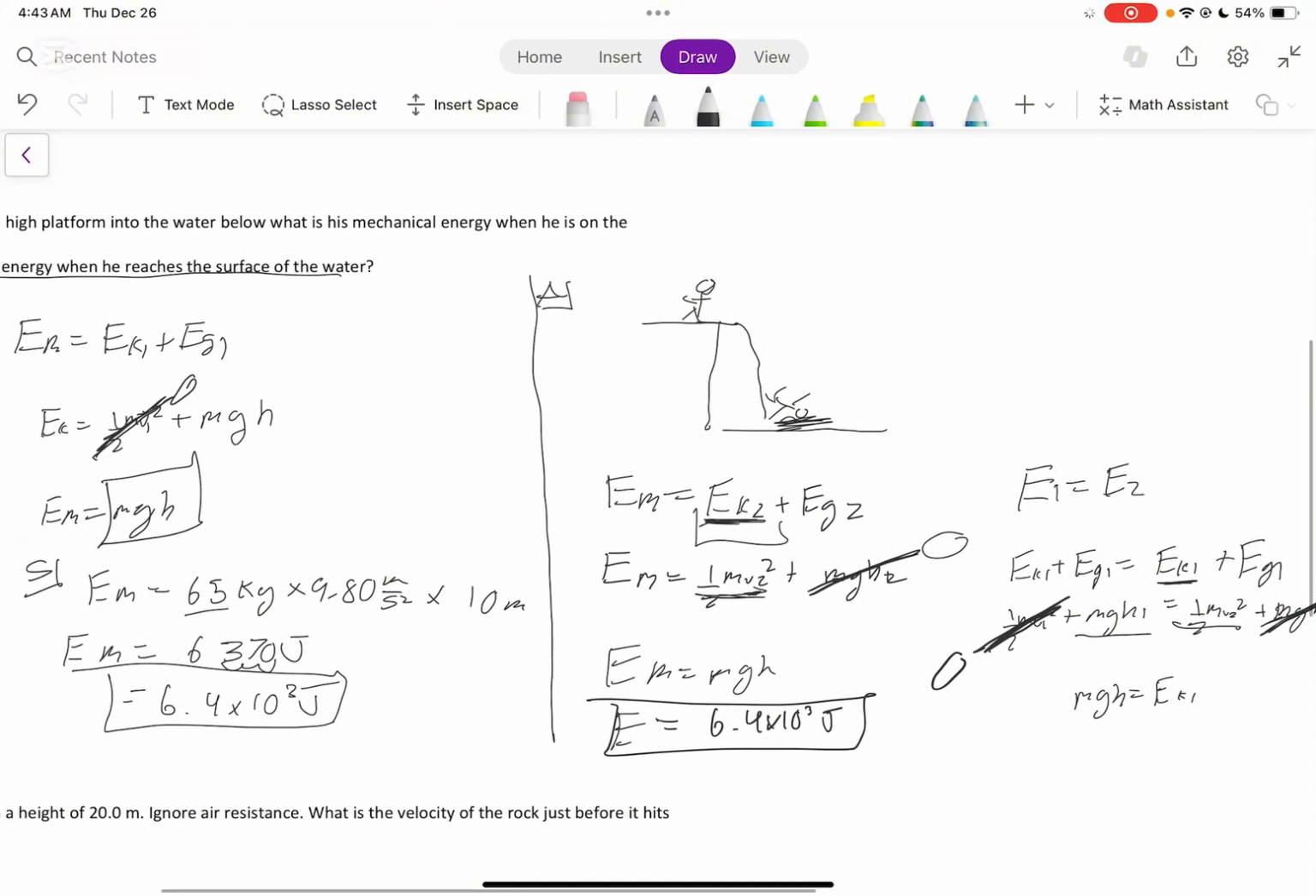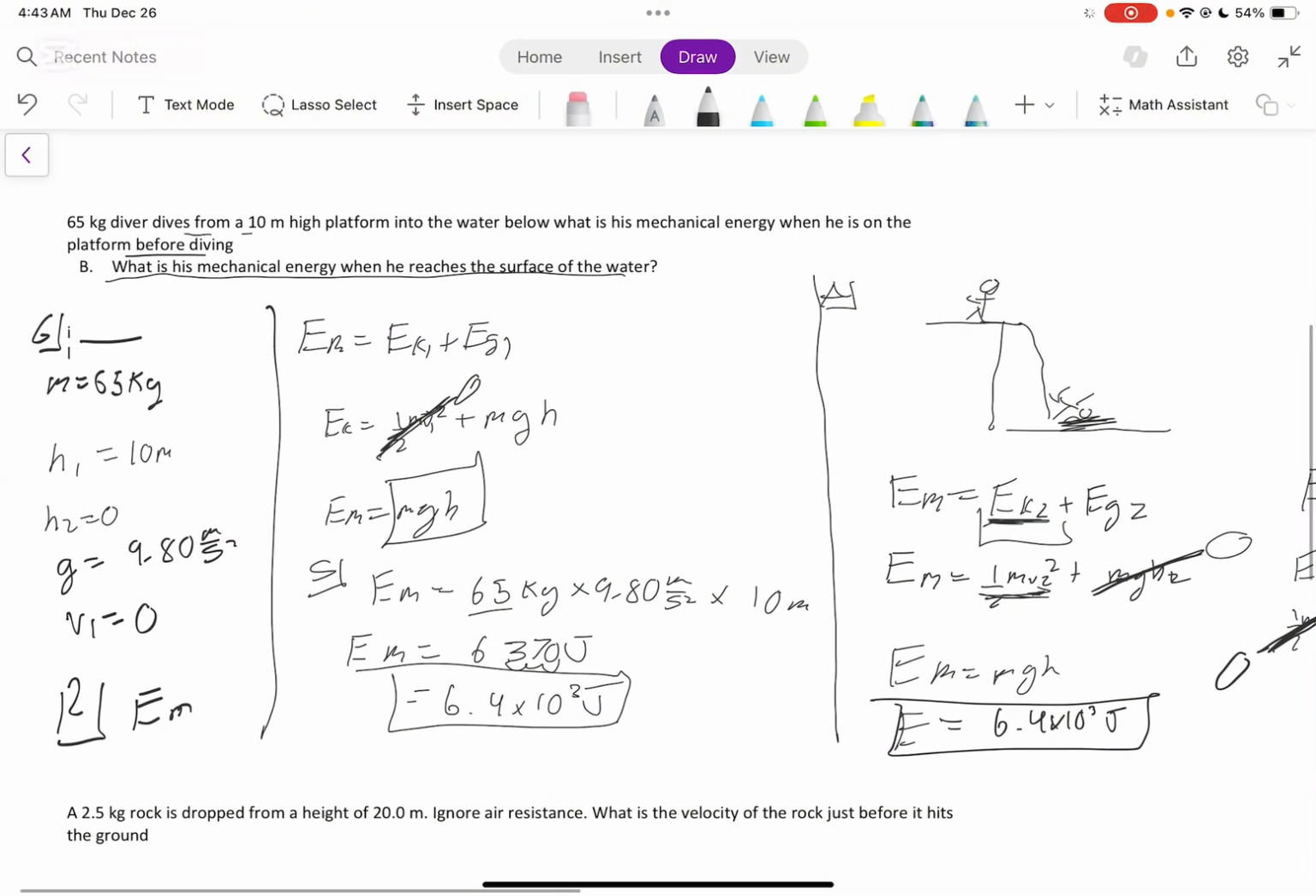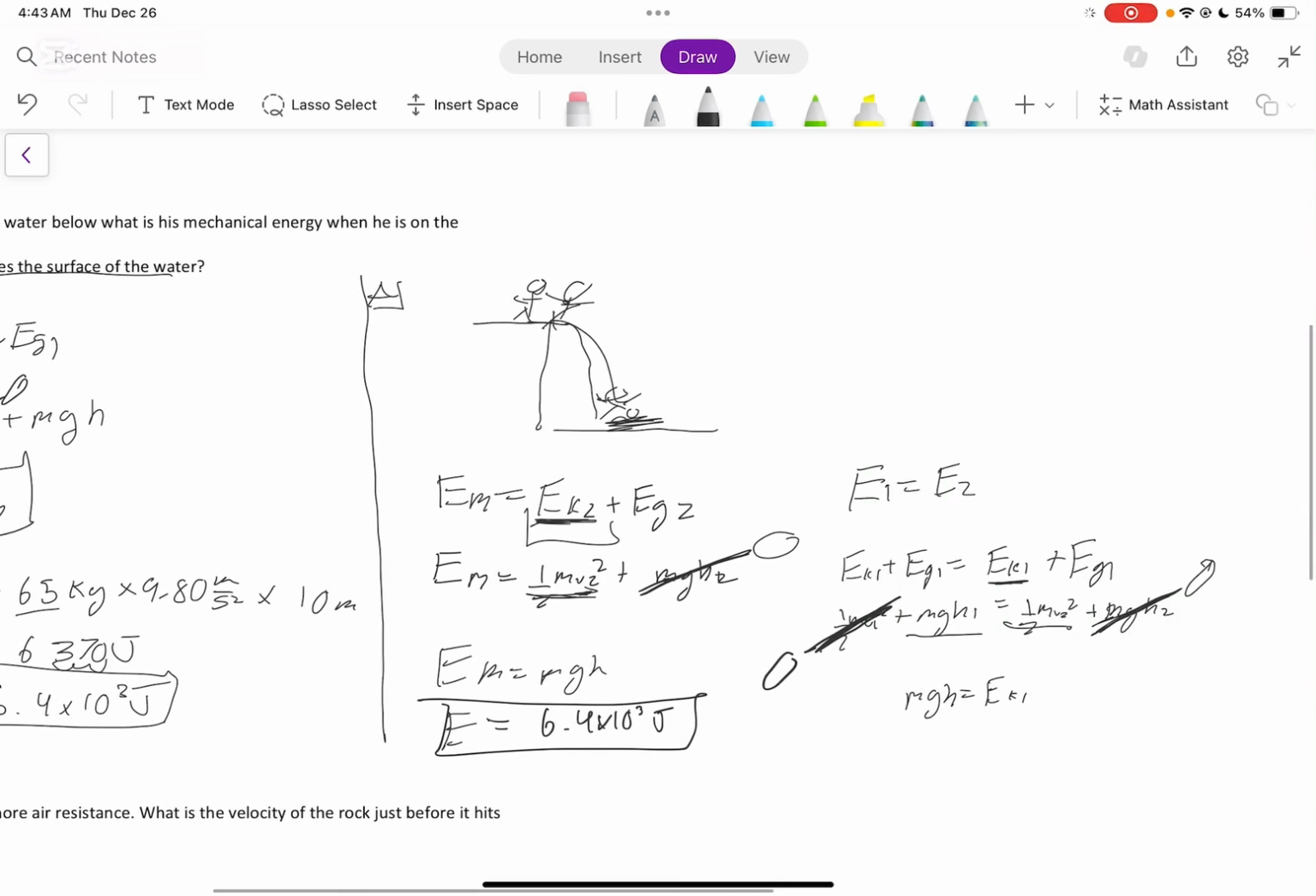Why does that happen? Well, the whole point of this is to remember that energy is conserved. Our energy at the top of the board will be the same as our mechanical energy at the bottom, because if we're standing up here initially, we have gravitational potential, mgh. That's our energy. But when we dive off, that gravitational potential gets converted into kinetic energy. Now we have mechanical energy, and that mechanical energy is still the same as what our gravitational potential was, because E1 is always equal to E2, because our energy is always conserved.